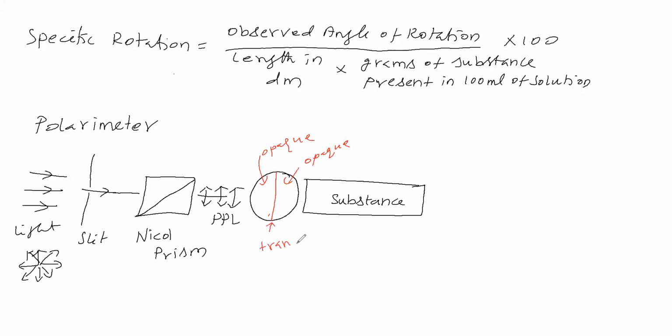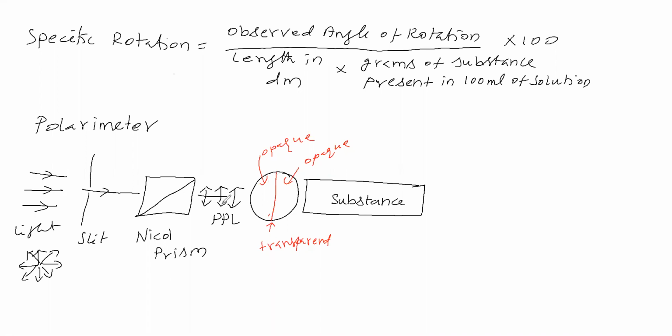This transparent part is parallel to this plane of vibration. Okay. In which plane is this plane polarized light vibrating? That plane is parallel to this transparent part.